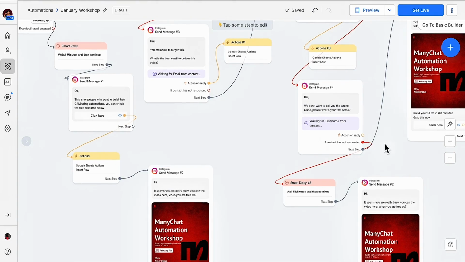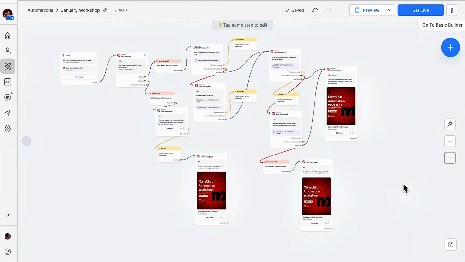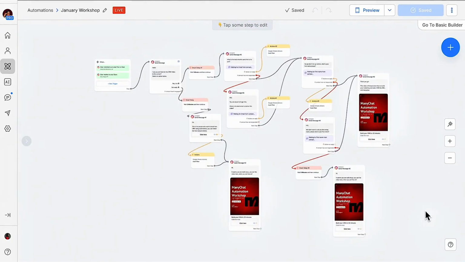When you finish building an automation, I want you to know that it's so well organized that it will automatically let you know if your steps are complete. So if your steps are not complete, ManyChat will let you know. This automation you're building here will let you know that, oh, you forgot something, okay? And you literally just saw that happen right now. So I've literally set it live. If you want to see how this is working in real time, go to my Instagram, comment story, and you will follow this automation and see how it works, okay?